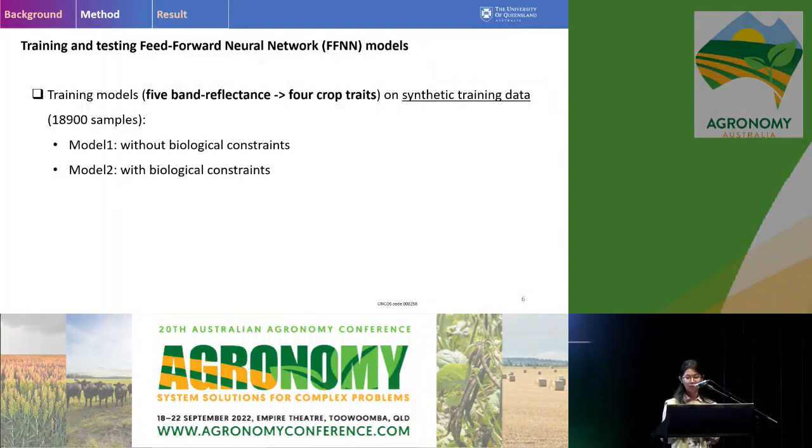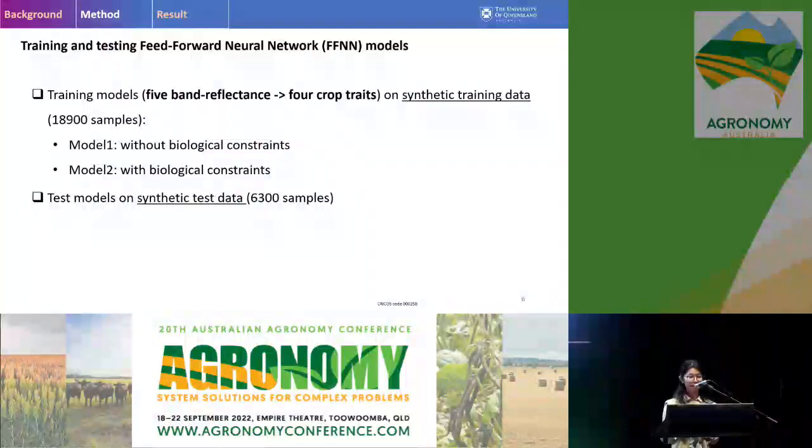Both of these models use the 5-band reflectance to predict 4 crop traits simultaneously. And then I tested these models on the synthetic test set to see their theoretical performance.